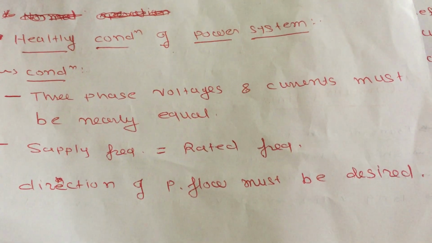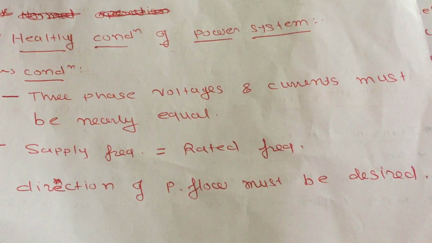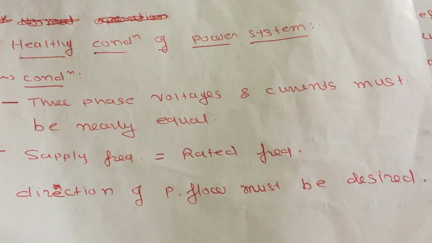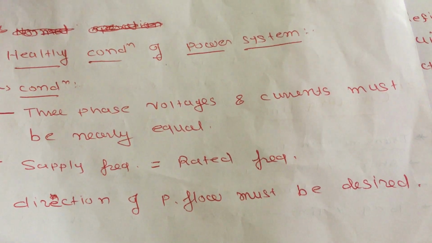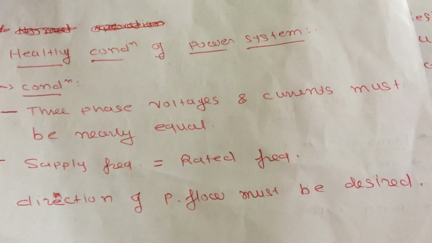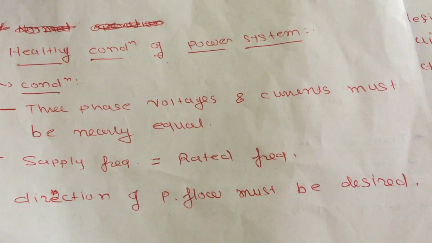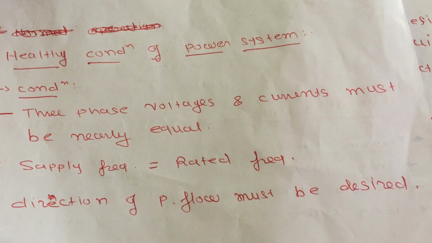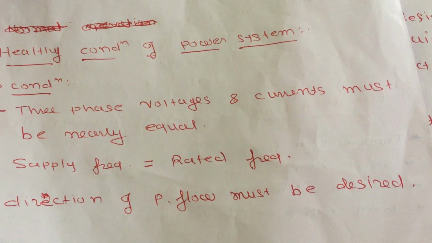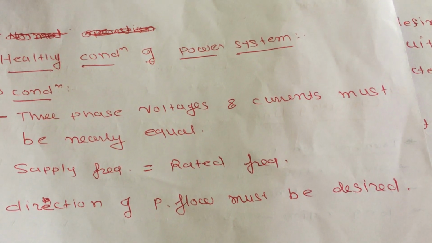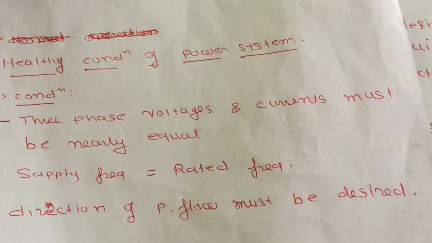must be decided. Instead of direction of power flow, you can also take direction of current. Both are the same. If your power system satisfies these three conditions, then you can say that your power system is behaving as a healthy power system. But due to any reason or any situation, if your power system does not obey or satisfy one, two, or all three conditions, then you can say that your power system is in faulty condition or is operating in abnormal condition.